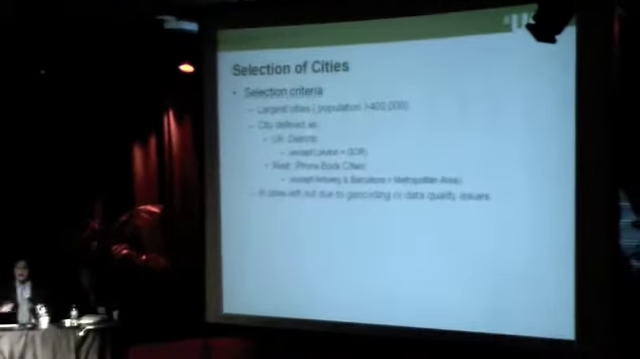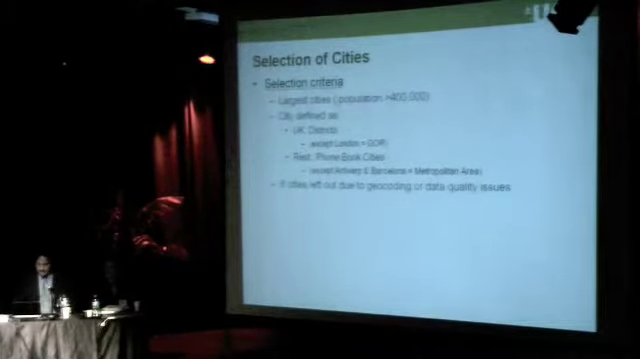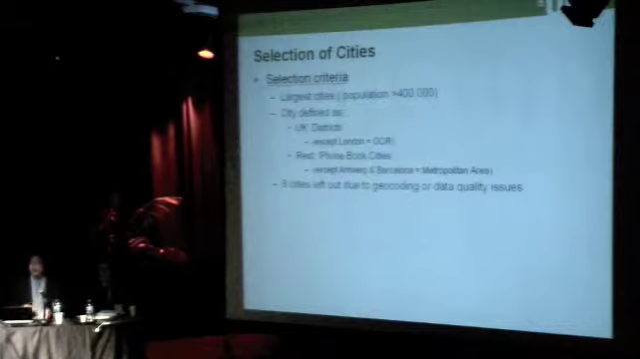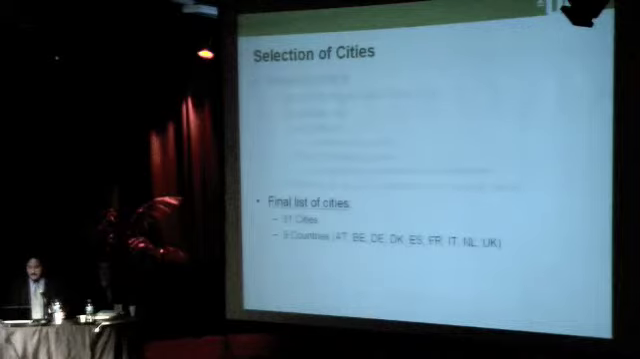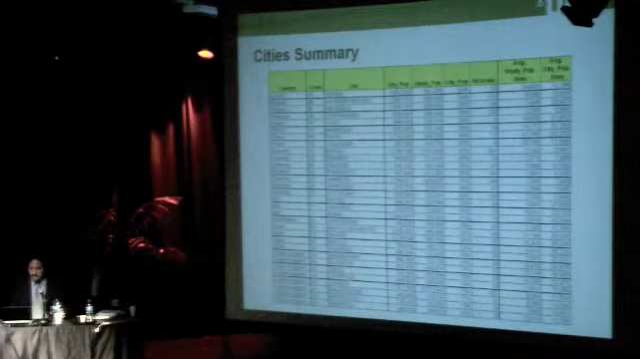I selected the largest cities in Europe that we had in our database, and city is unfortunately defined by the data that we have, because it comes from telephone directories. We use phone book cities, and this has an effect on the results. As a result, we've applied the analysis to 31 cities in 9 countries. In the UK, we use wards, electoral wards, which is equivalent to about 10,000 people. And in the rest of Europe, we use postcodes, but the size of the postcode varies by country and by area. This is a list of the cities.